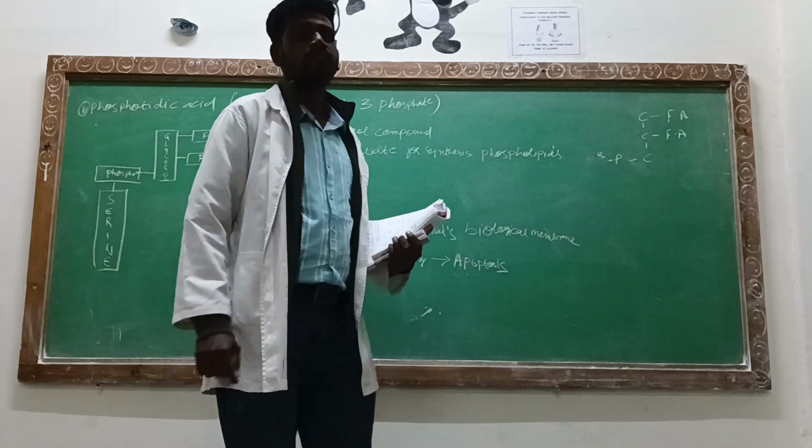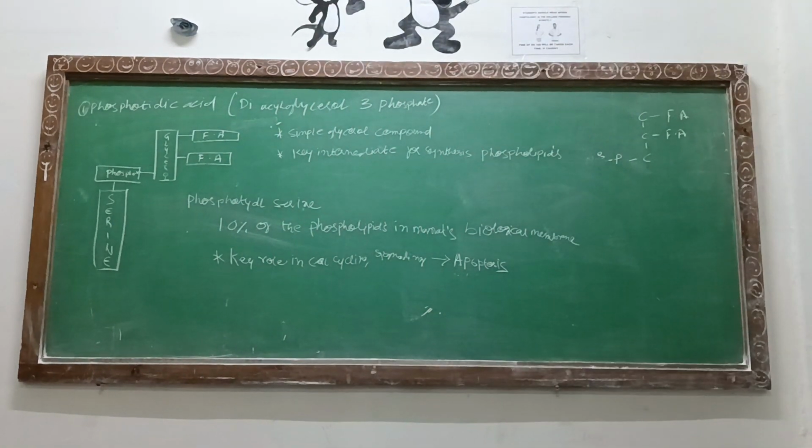What do you mean by apoptosis? In cell cycle signaling, electrical signals get passed. Phosphatidylserine makes up 10% of the phospholipids of the biological membrane of mammals. Point 2, it acts in a key role in cell cycle signaling. Point 3, it takes part in apoptosis. What do you mean by apoptosis?